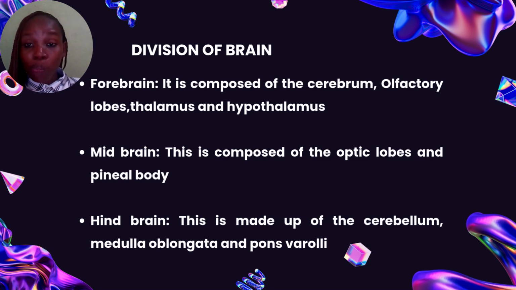Then the midbrain, which is composed of the optic lobes. Optic lobes help to send sensory impulses from the eyes to the brain so that the brain will interpret what you're seeing. Then we have the pineal body. Then the hindbrain is composed of the cerebellum, which is the seat of concentration and the seat of balance. It gives posture to the body. The hindbrain also consists of the medulla oblongata. Then we also have the pons varolii. So all these are the divisions of the brain.